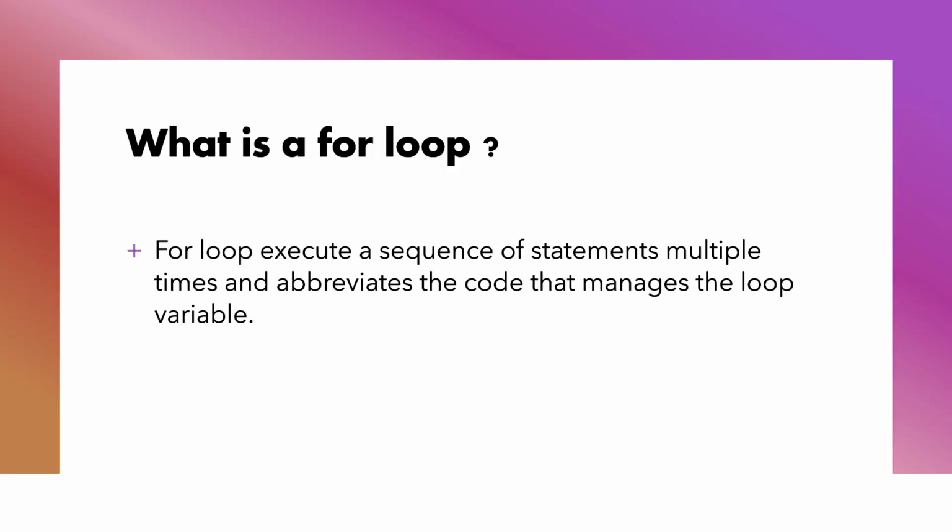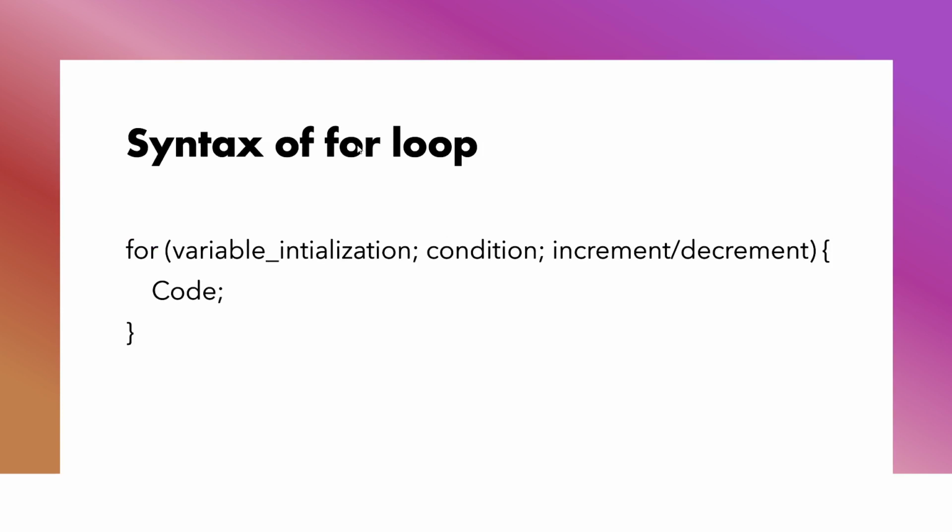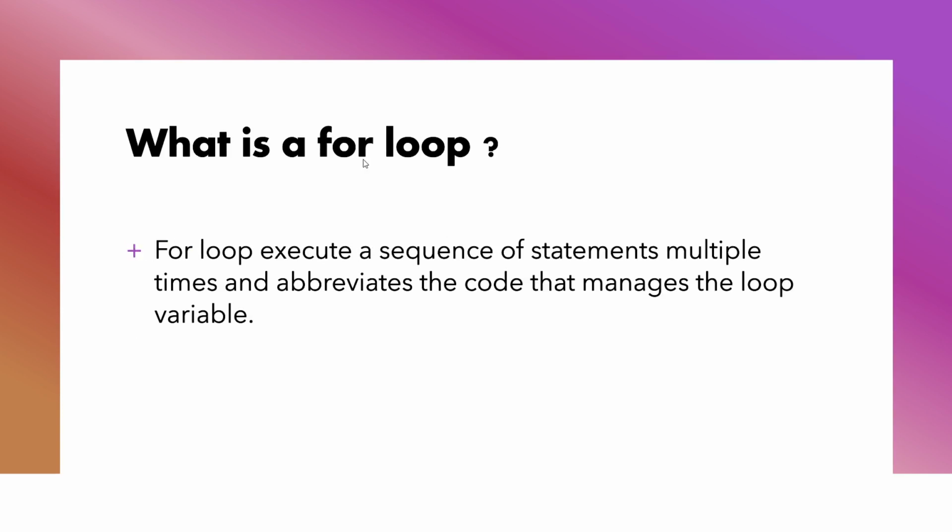So the first thing, for those who haven't watched my introduction to loops video, they must not be knowing what a for loop is, right? Okay, so let me tell you what is a for loop. A for loop executes a sequence of statements multiple times and abbreviates the code that manages the loop variable.